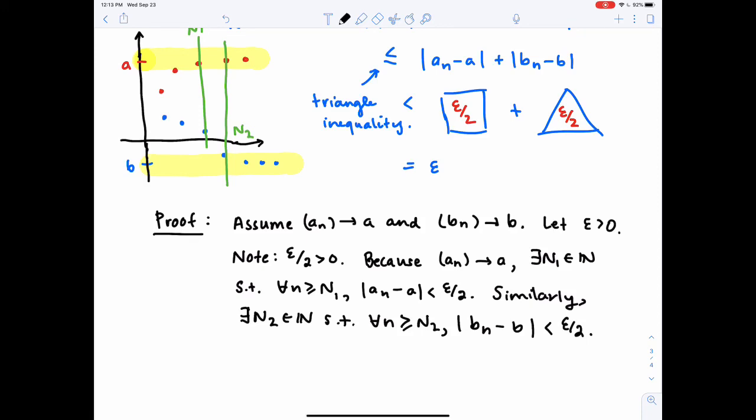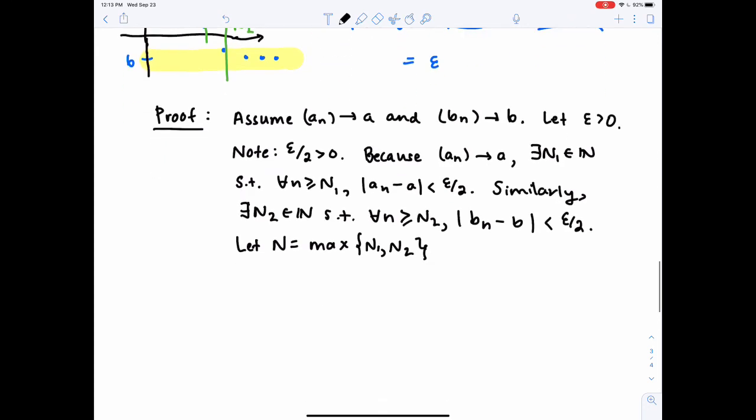Now we're not done introducing our tail for the sum sequence. Right now we've only introduced tails for AN and BN. So now we need to say let capital N equal the max of N1 and N2. And again, we're doing this so that we can use both constraints simultaneously.